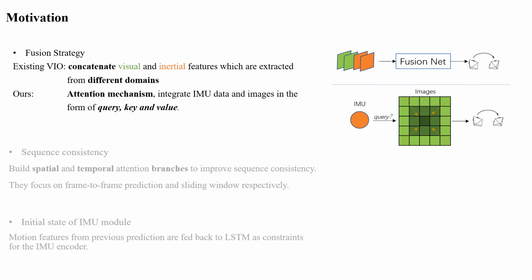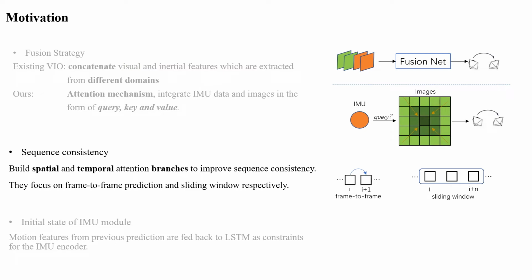In this study, we focused on the following three problems. First, fusion strategy. Most existing learning-based VIO concatenate visual and inertial features together to feed into a fusion net. However, these features come from different domains and may lead to inconsistency during integration. Thus, we fuse them based on an attention mechanism. That is like IMU asks a question and images answer it.